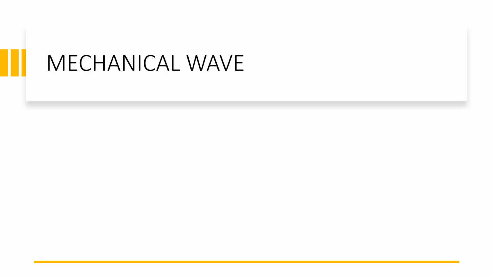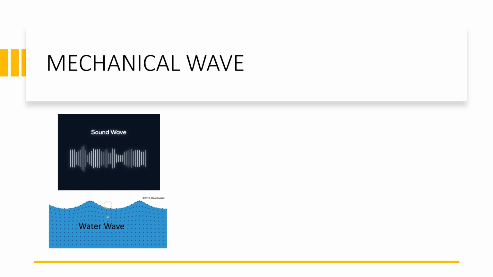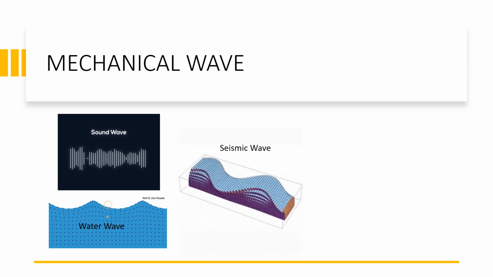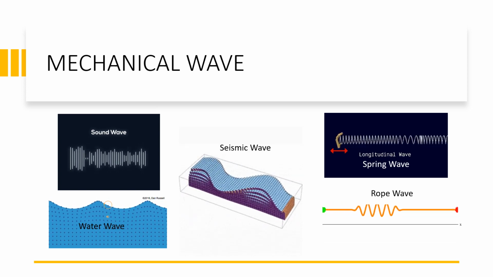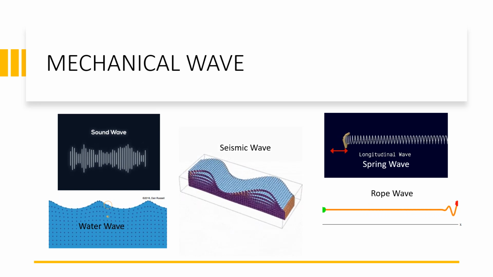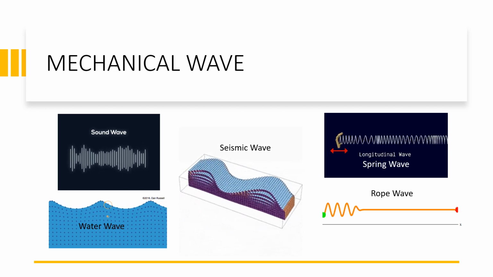For you to understand more about mechanical wave, let us have an example. So, first example, we have sound waves. Another one is the water waves. So, those sound waves and water waves need a medium. So, that's why they are mechanical wave. And we have seismic wave during the earthquake. And we have here the spring wave, and that is longitudinal wave. And we also have the rope wave. So the rope itself is the medium of this kind of wave. So those are examples of mechanical wave.